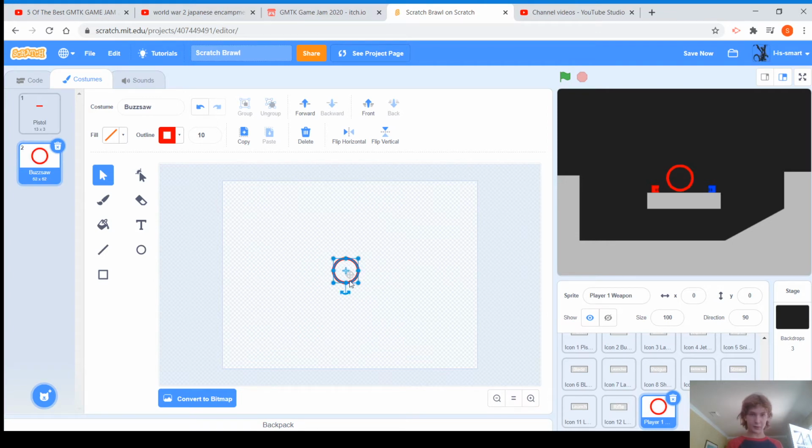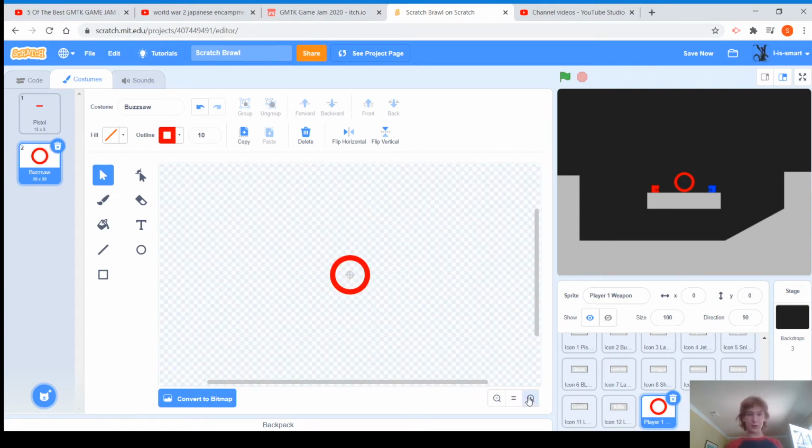In the actual game, I kind of messed up the circle, so it looks very strange and weird. So yeah, just saying. And then for the spikes.